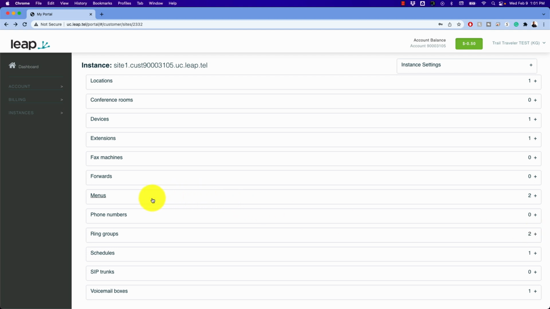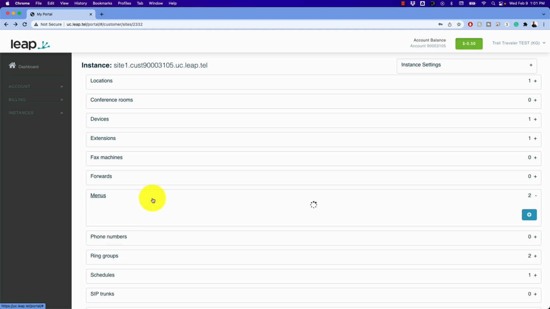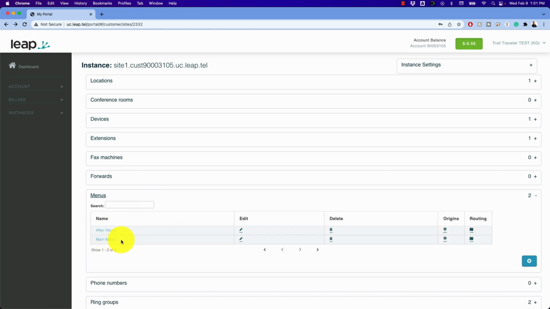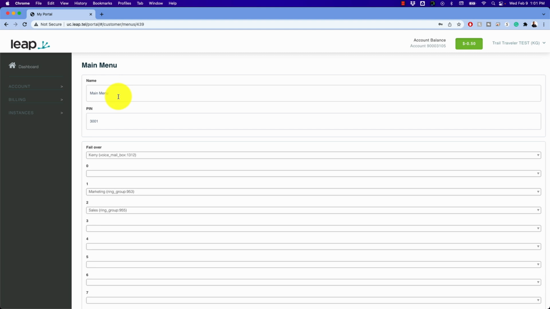Now let's take a look at how we do this within the Cadence system. So here I have two menus that I've already created, a main menu and an after hours, and we'll talk about how to do that separation in just a moment. But if we click on our main menu here, we have a name that we want to call it, something that's going to make sense to us, a PIN number. So when you call in and you hear the greeting that is being played, you can type in the PIN number and change the greeting.